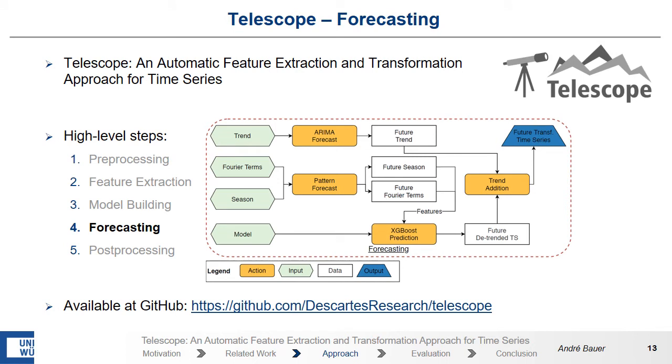In this step, we forecast each part of a time series separately. The trend is forecast with an ARIMA model, and the Fourier terms and the season part are continued because, due to their definition, they are recurring patterns. And then we use the future season and future Fourier terms and the XGBoost model to predict the detrended future time series. Then we add the future trend to the detrended future time series to get the future transformed time series.